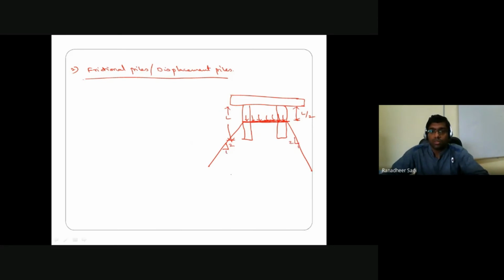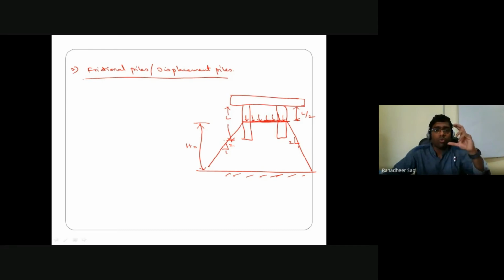So now, if this is my harder strata, what is going to be the thickness of the clay layer in which the consolidation settlement is taking place? So my thickness of the clay layer in which the consolidation settlement is going to be taking place is this much height, H naught. And once the H naught value is known, because the ultimate objective here is understanding how the H naught value is to be calculated for estimating your consolidation settlements in that particular pile group.